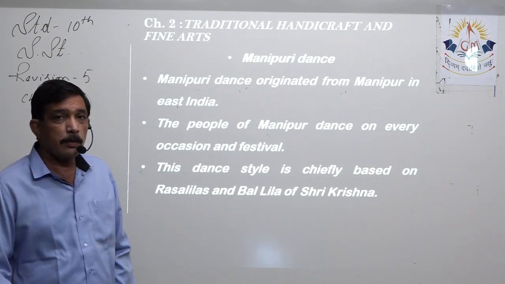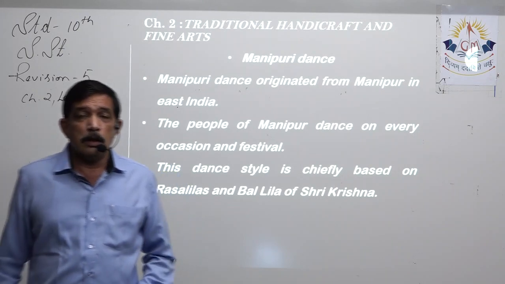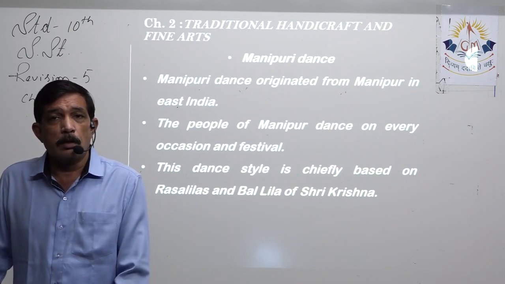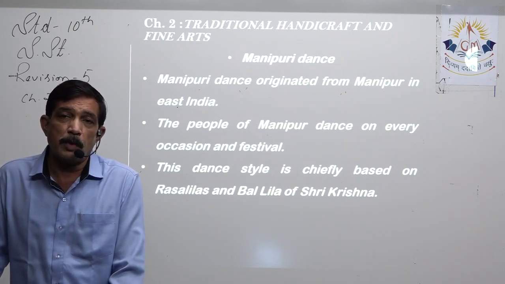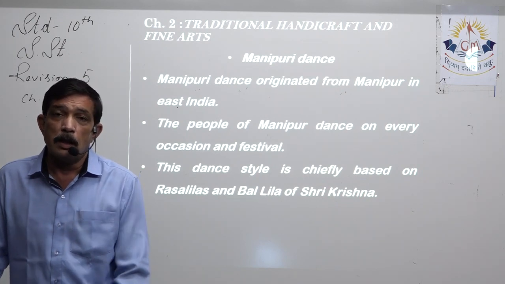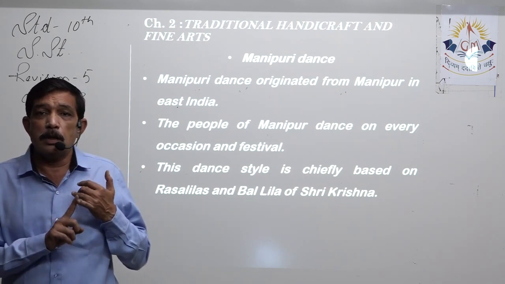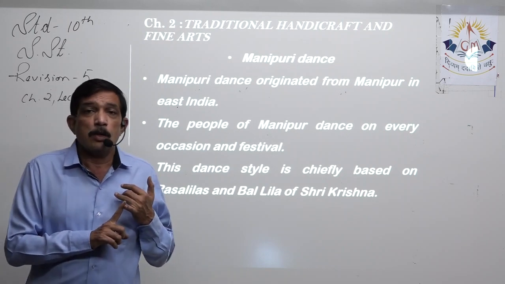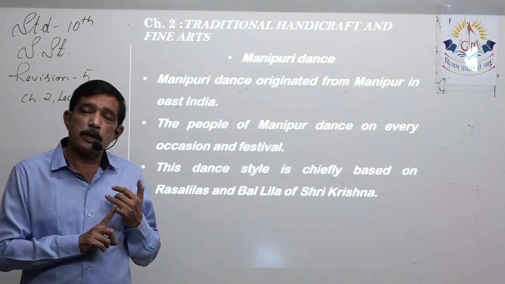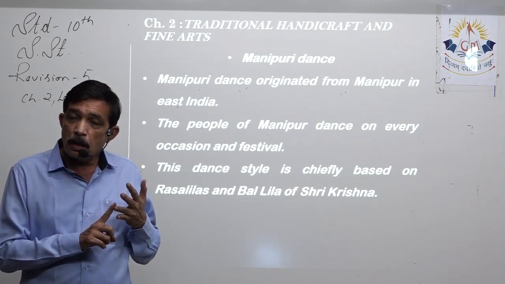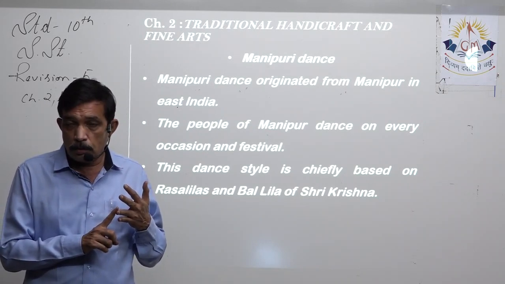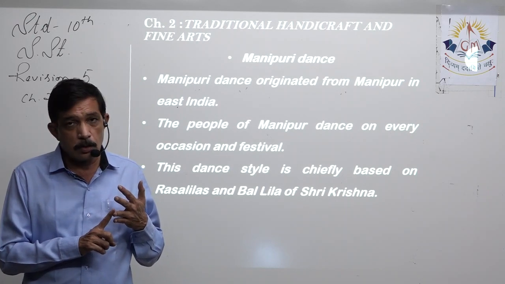We discussed in the previous lecture that for these 4-5 classical dances there are a few things you should remember. First is where it originated, so the state associated with that particular dance. Second, the way of wearing attire or clothes, that is the costume, which is also very necessary.